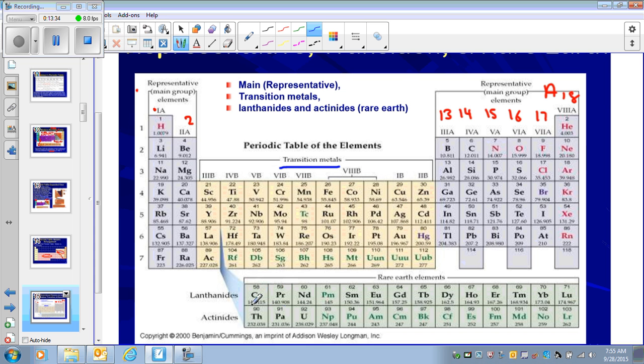And the elements at the bottom that were pulled out by Glenn Seaborg used to be part of the main body. Now they're pulled out. They're called lanthanides and actinides, and they're also called rare earth elements. So you have to know these terminologies: we have main group elements, we have transition metals, and we have lanthanides and actinides, which are called rare earth elements. All right, so this classification of the periodic table you have to memorize.